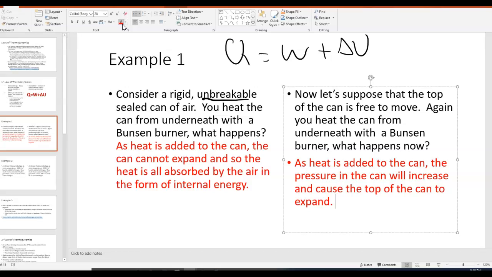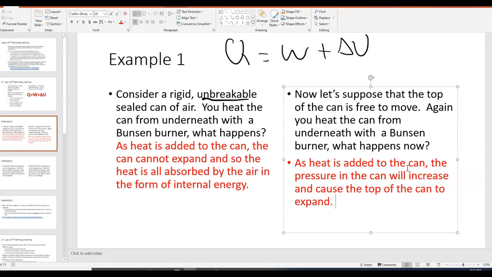form of internal energy. Now, if this is all too abstract, think about a soda can. If you take a soda can that's not open and you heat it up, eventually the can is going to explode because all that pressure builds up inside, and then work is done when the can explodes because the force is acting over a distance.